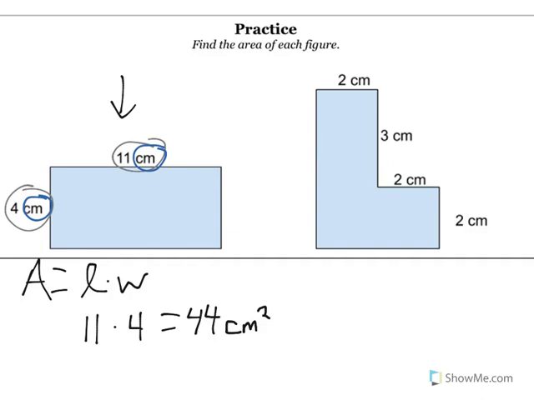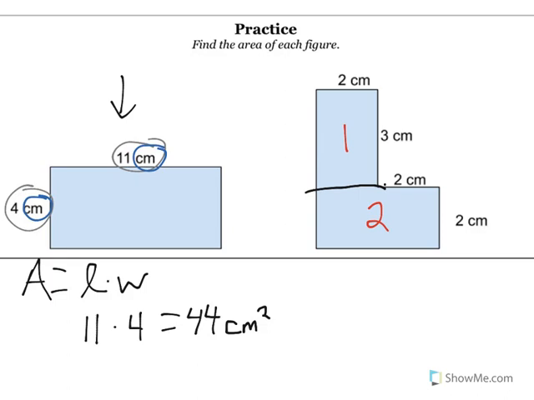The second problem is a little bit tougher. This is kind of the extension part of it, and we don't have a good formula for finding the area of an L-shaped figure, but anytime you're given an odd shape, try to cut it into multiple rectangles. In this case, if we just draw a line straight across here, as straight as I can make it, then I now have 2 rectangles. I have 1 rectangle here and a second rectangle here, and if I find the area of each of those, then I can just add it together and we will get the total area.